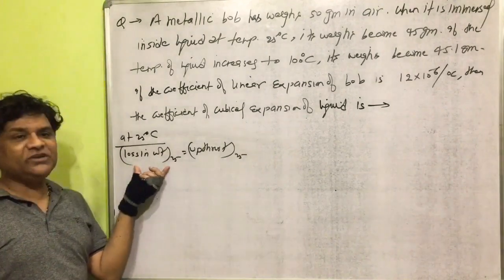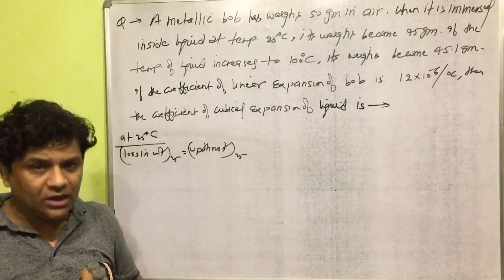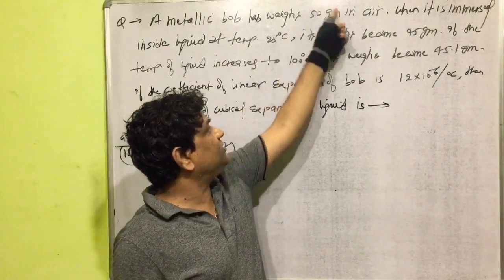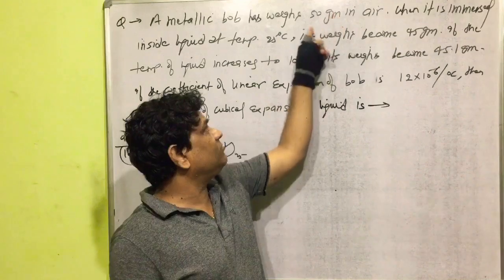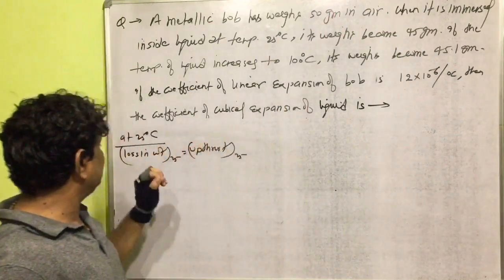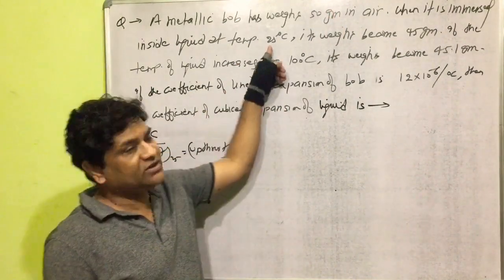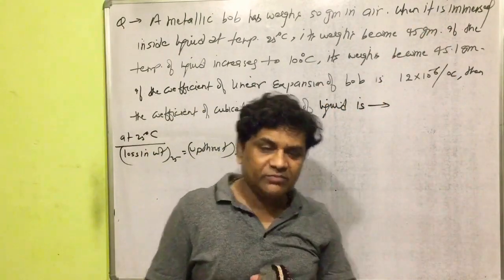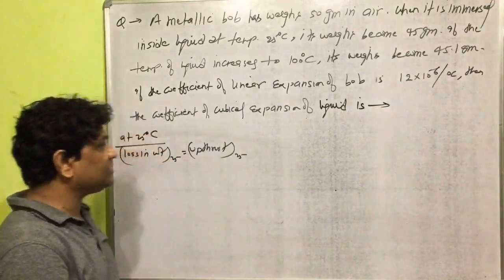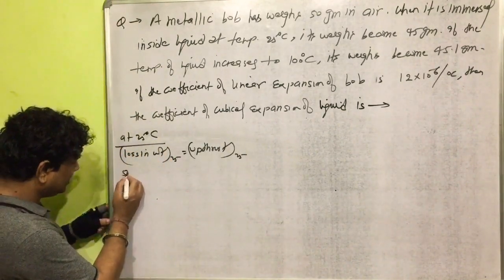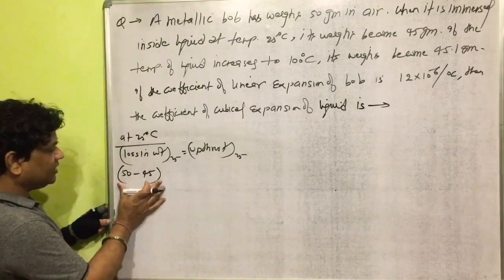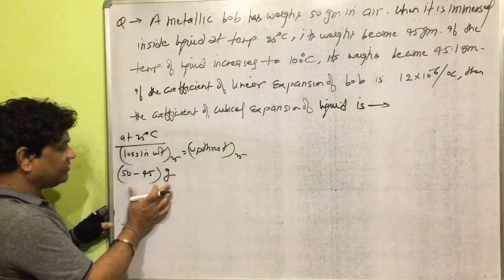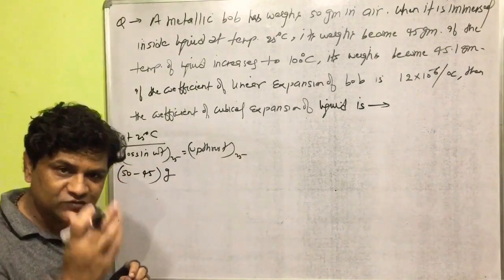Now, loss in weight we require at temperature 25 degree Celsius. Yes, it will come from the question. Yes, here weight is 50 gram in air. Weight of a metallic bulb is 50 gram in air. When it is immersed at temperature 25 degrees Celsius, its weight becomes 45 gram. So what is the loss in weight? It is 50 minus 45. 50 minus 45 is the loss in weight. If it is multiplied by gravity, it is converted into loss in weight.